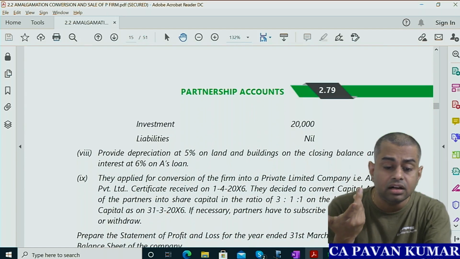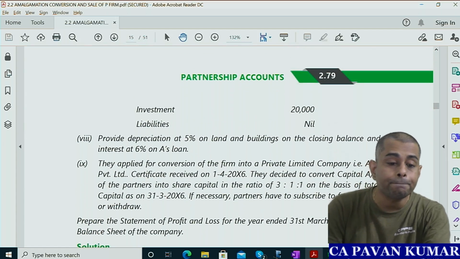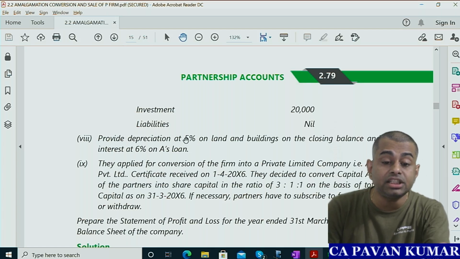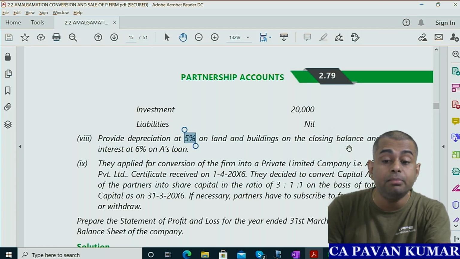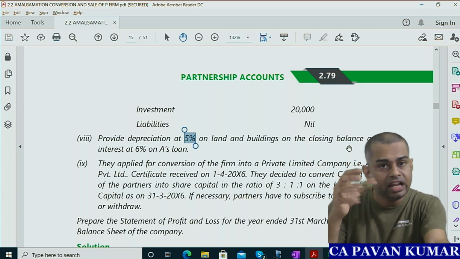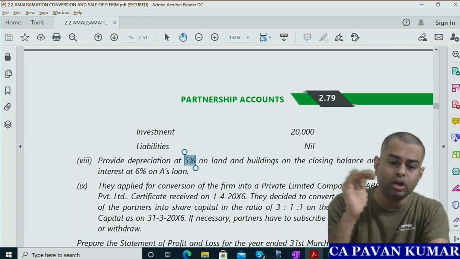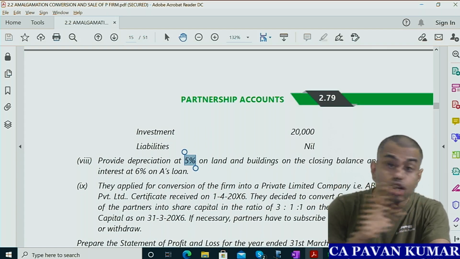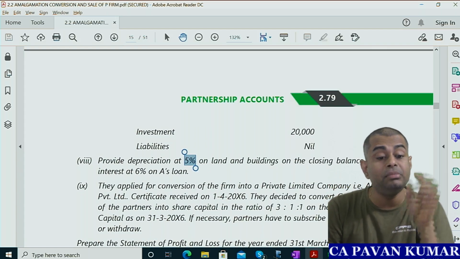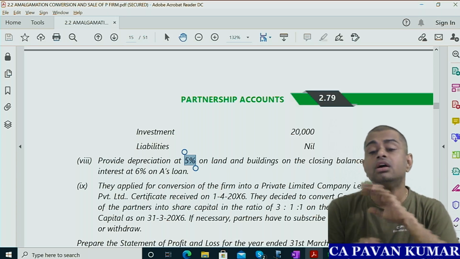What is the depreciation rate? Provide depreciation 5% on land and building on the closing balance. Opening balance 50,000, revalued by 10,000, so total it is 60,000. But we should not consider opening because the problem is clear: provide depreciation at 5% on land and building on closing balance.